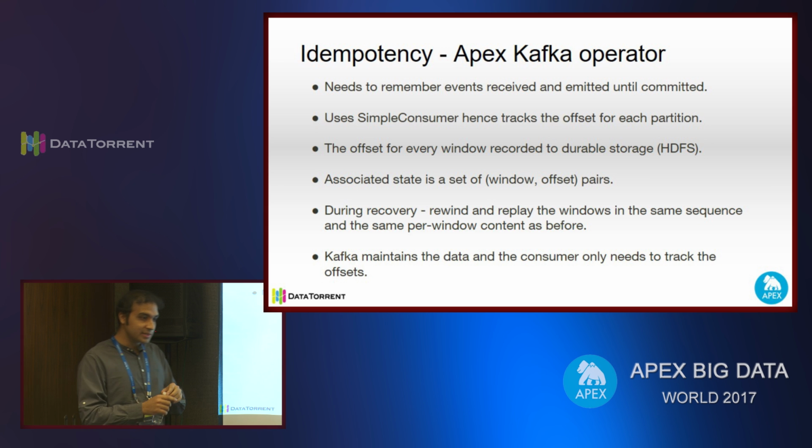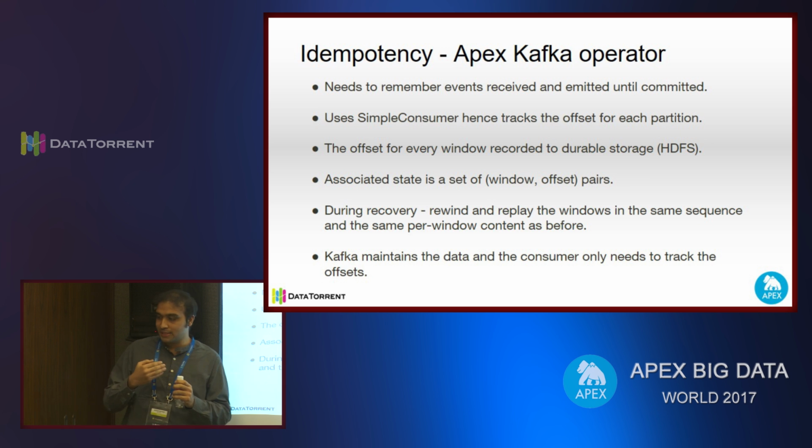In our operator, we use a simple consumer. It is one of the consumers of Kafka, and it helps us track the offsets quite easily. Once we track the offsets, we store them in durable storage. These offsets and windows will be stored together as pairs: for each window, what was the offset. And when we recover, we will make sure the same data goes in the same sequence.